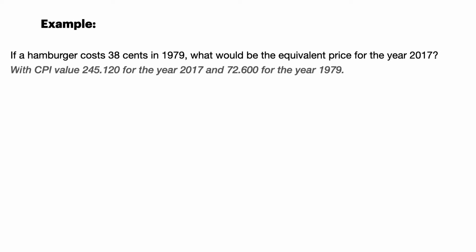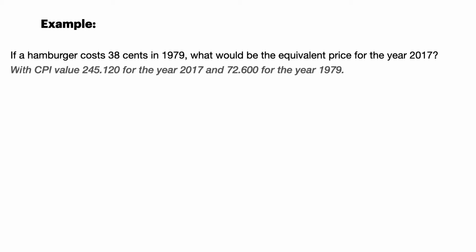So first example, I want to look at hamburger costs. If a hamburger cost 38 cents in 1979, what would be the equivalent price in 2017 if it followed inflation perfectly? So the CPI values for 2017 was 245.12 and 72.6 for 1979.